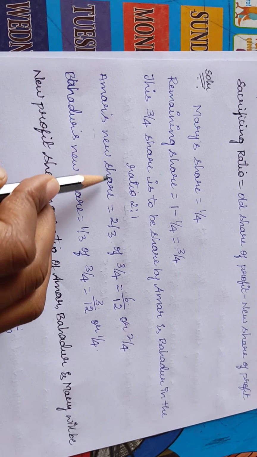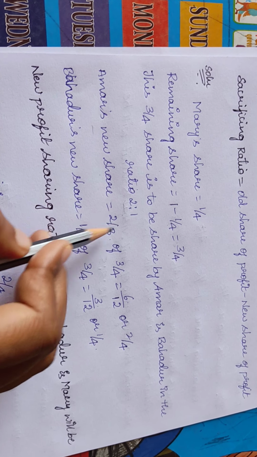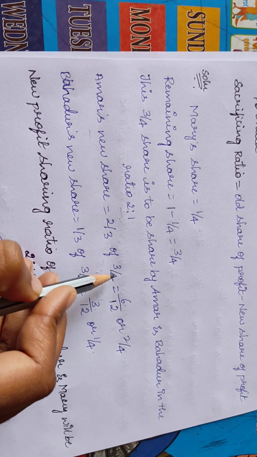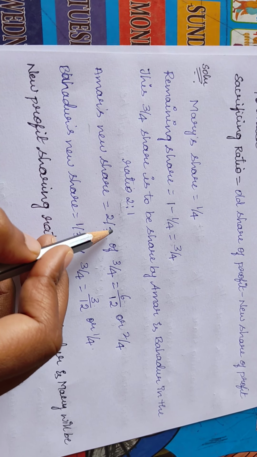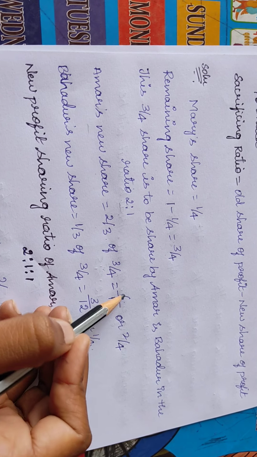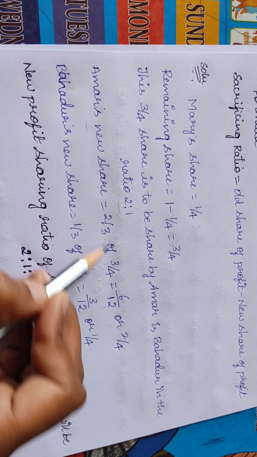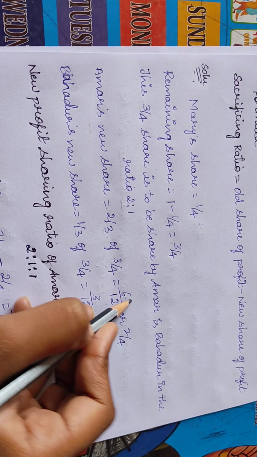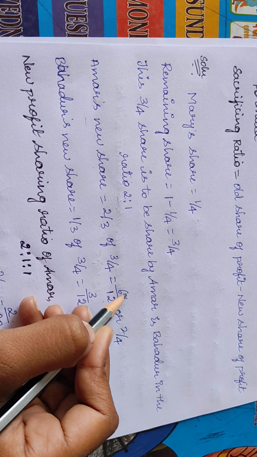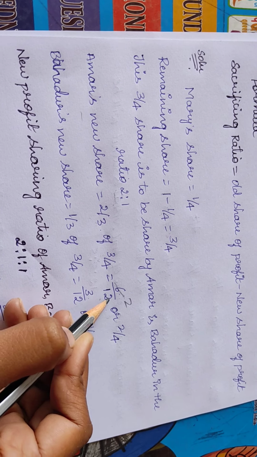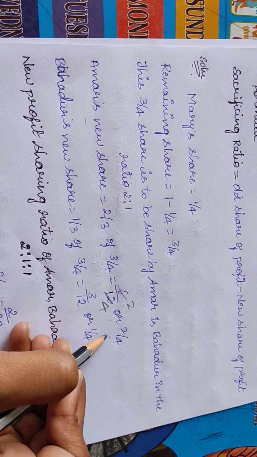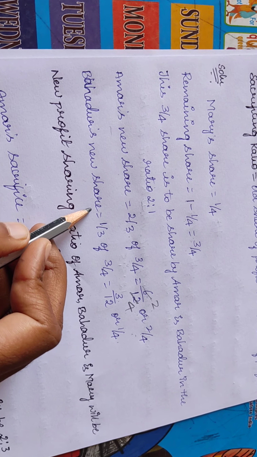So now Amar's new share is what? 2/3 of the remaining share 3/4 is equal to 6/12. 3 4s are 12, 2 3s are 6. When you simplify it, 3 2s are 6, 3 4s are 12. So 2/4. It can be 6/12 or 2/4. Next, Bahadur's new share.